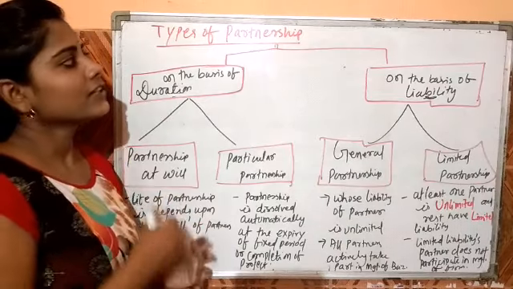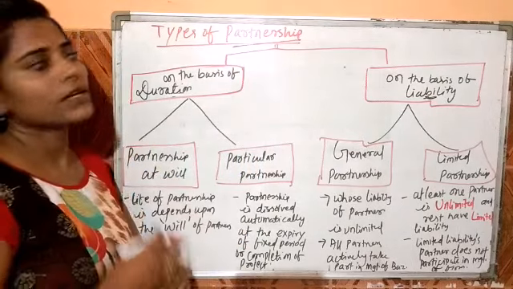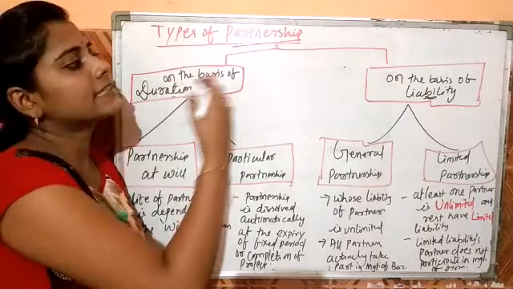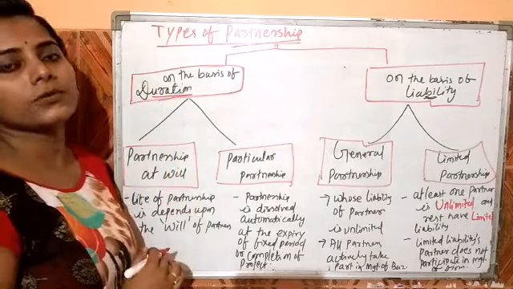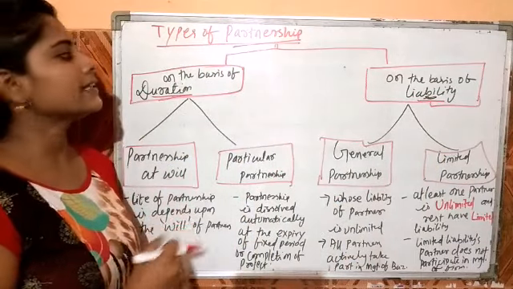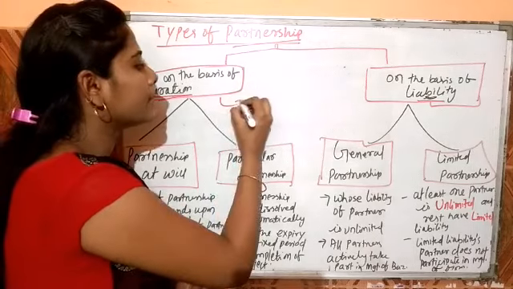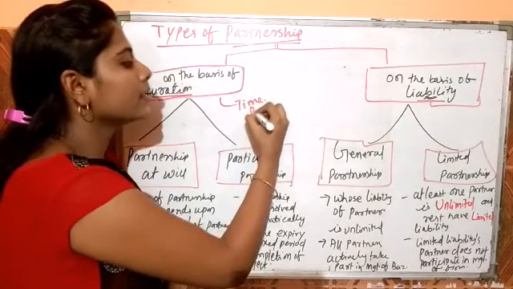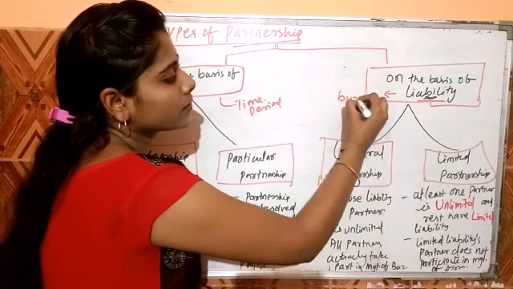After discussing the types of partner, let's discuss the types of partnership firm. The partnership firm is categorized into two major categories. One is on the basis of duration and another is on the basis of liability. Duration means time period, and liability means burden.